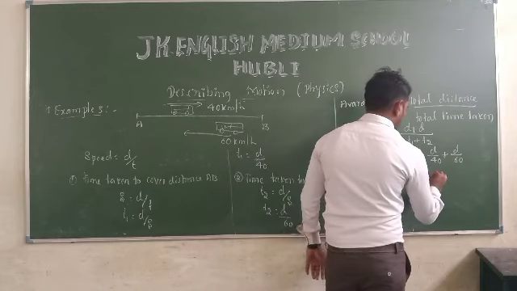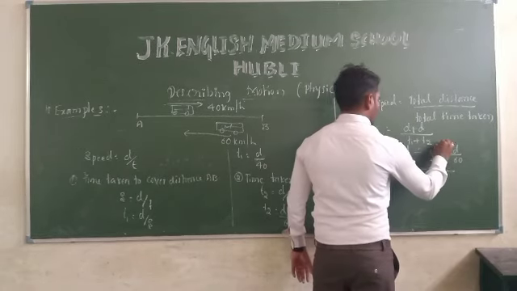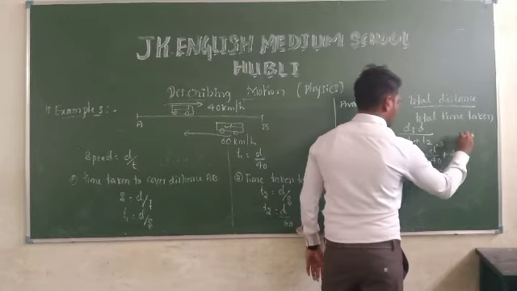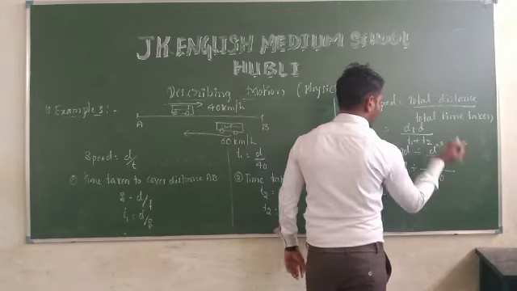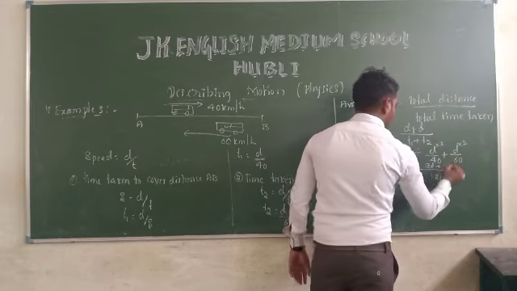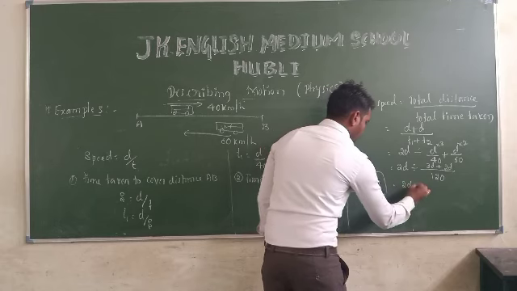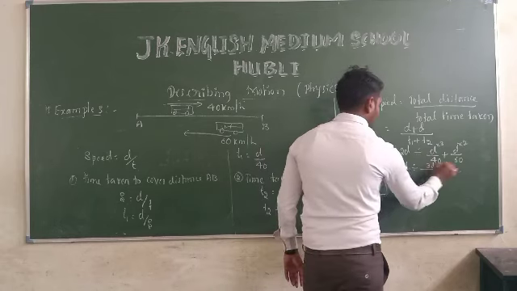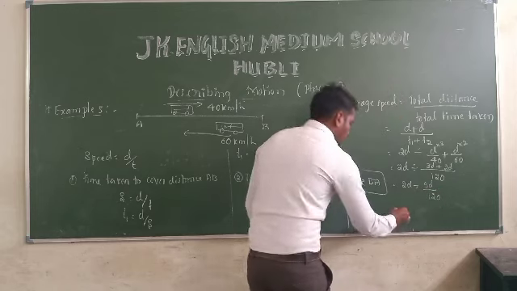Next, take the LCM. The LCM will come to 120. 40 threes are 120, 60 twos are 120. So 3D plus 2D, that is, D into 3 is 3D plus D into 2 is 2D. Later, 2D divided by 5D over 120.